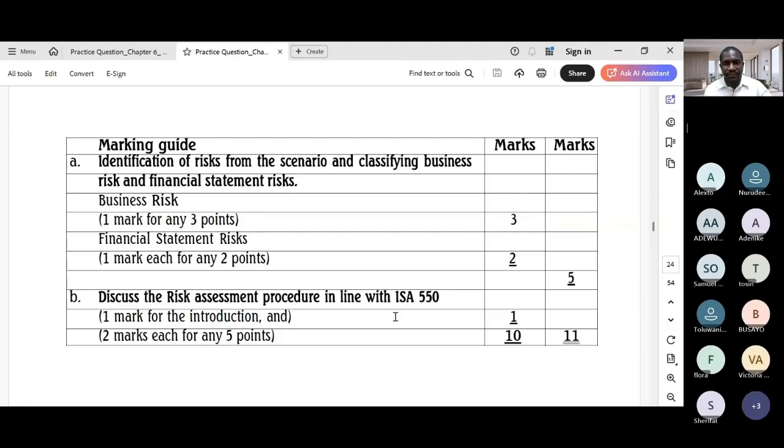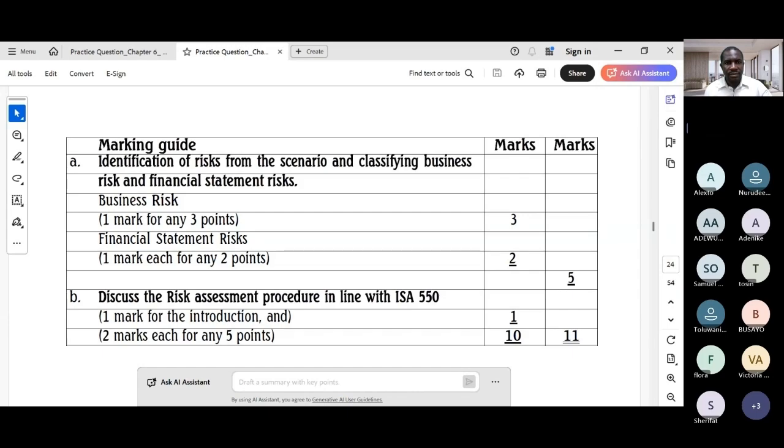And for part B, the marking guide allocates 1 mark for an introduction and 2 marks for each of 5 points, totaling 11 marks. The key here, I think, is to provide detailed and distinct procedures. Your points should be specific actions an auditor would take, such as inquiring of management and obtaining an understanding of internal controls, as these are directly from ISA 550. Simply stating assess risk or evaluate risk is too generic. So try to align very properly.